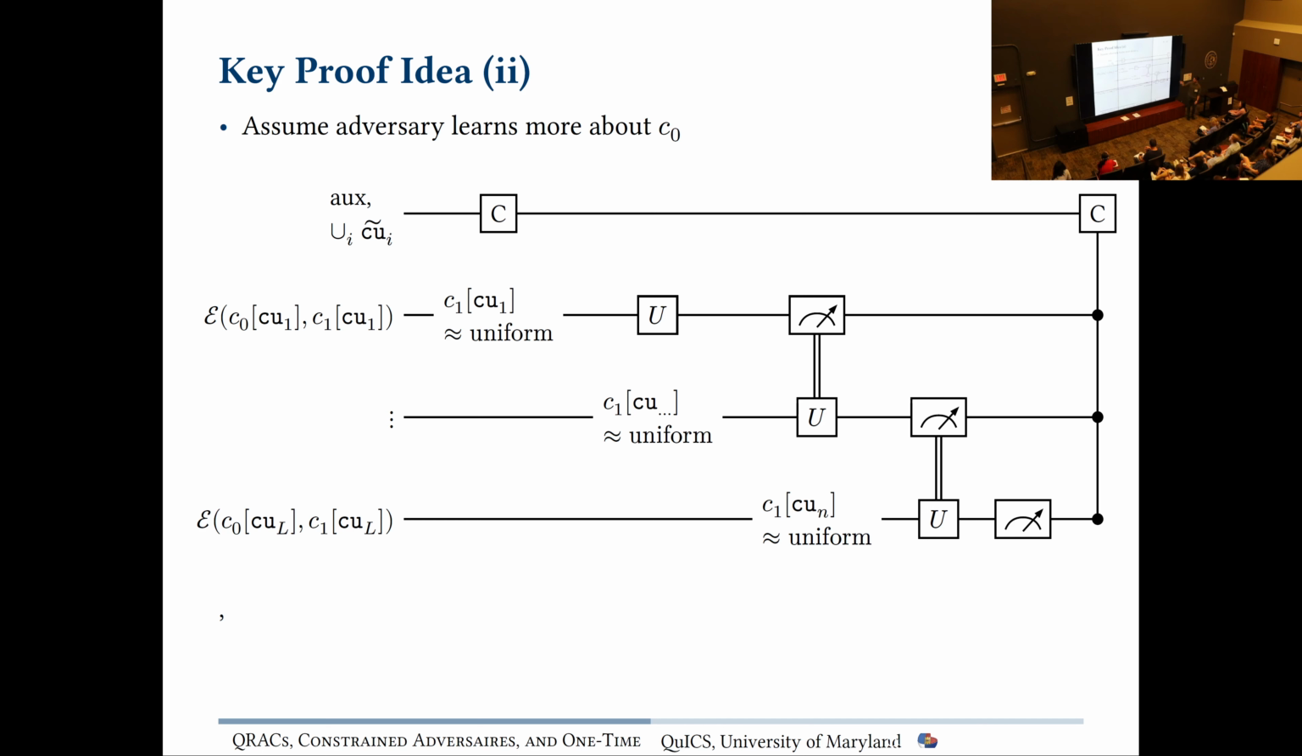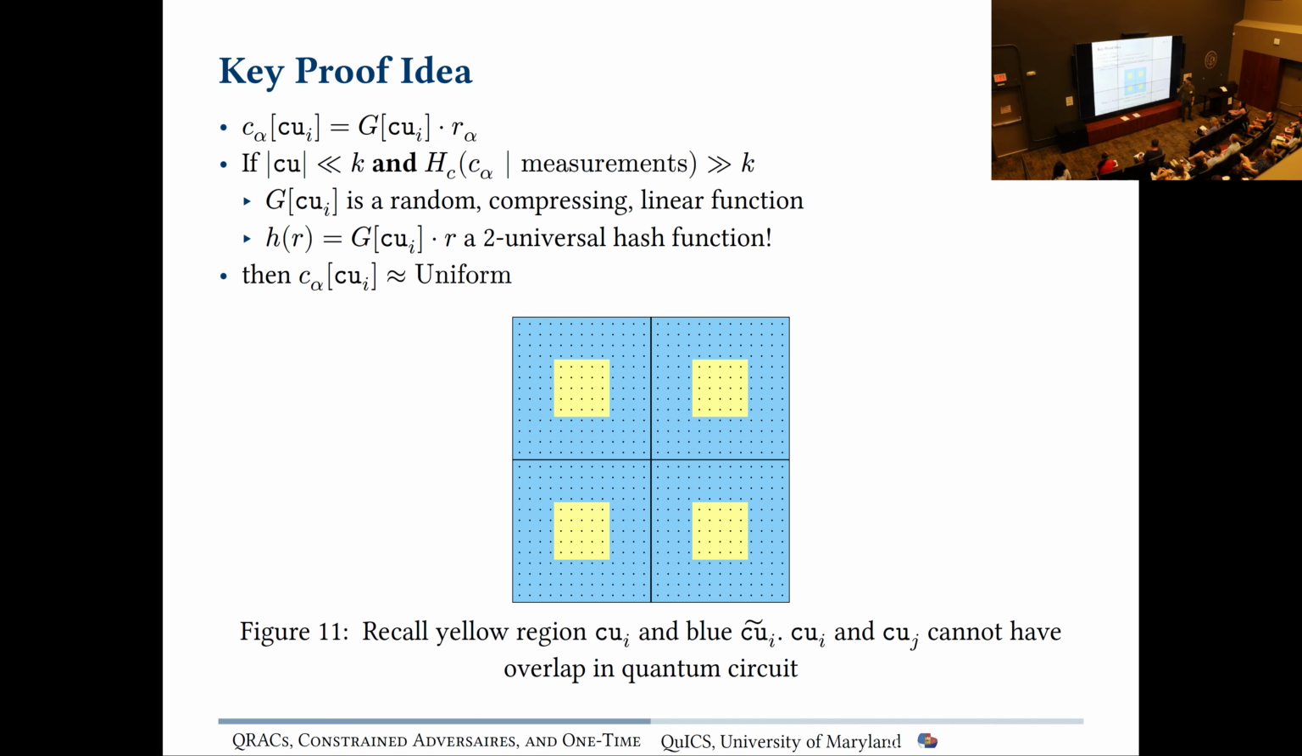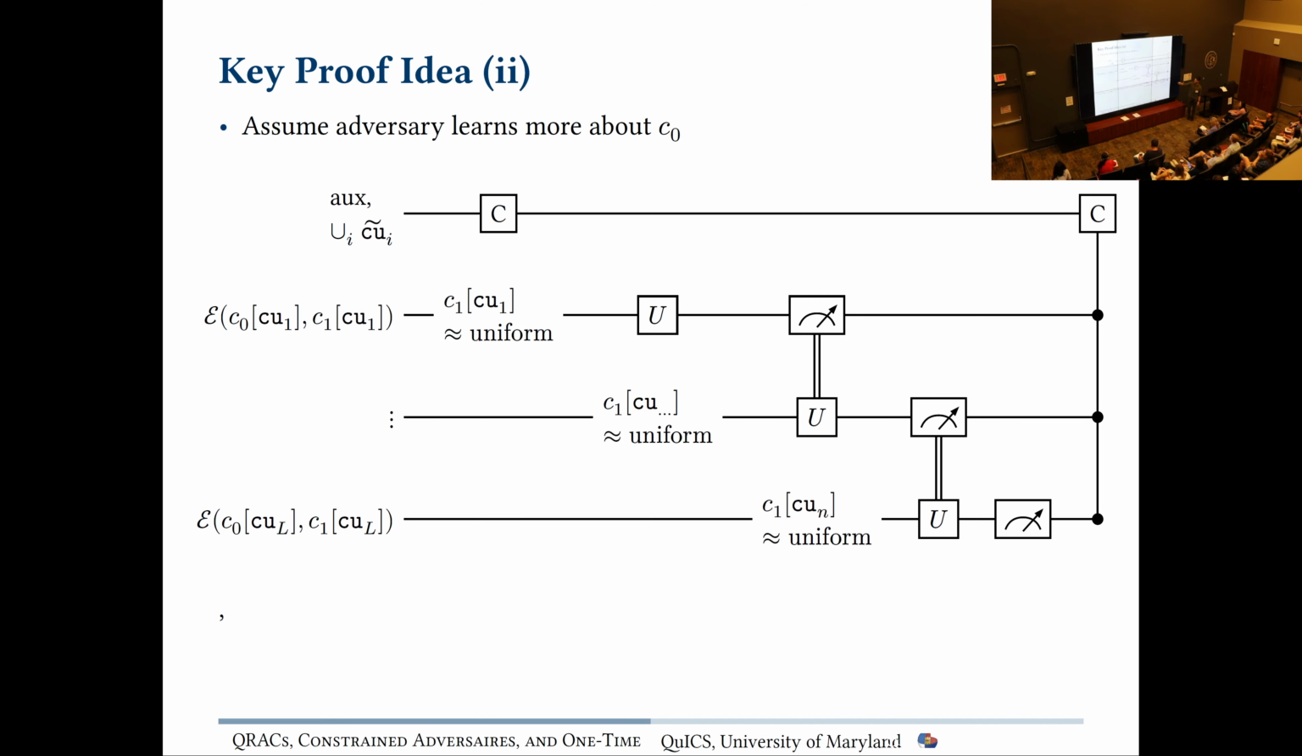So again, if we can model our adversary, we can say that the qubits corresponding to this first yellow region, that's the laser pointer, are indistinguishable from random. And same thing for the second and the third. In this case, we're going to assume that the adversary learns more about the first code word, C0. So we want to say this about the second code word, C1.